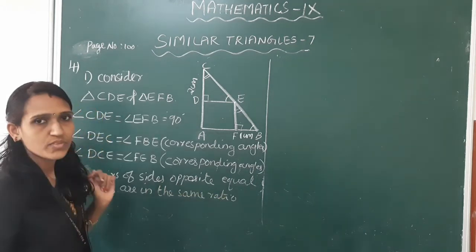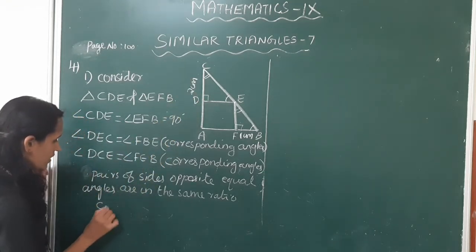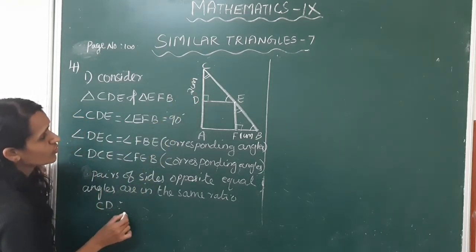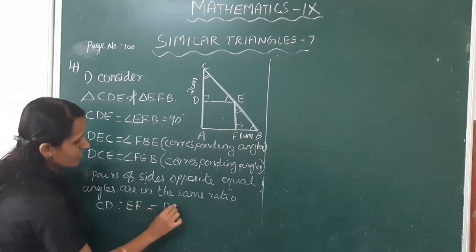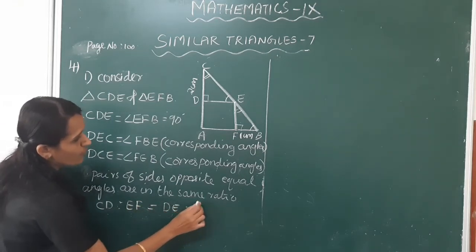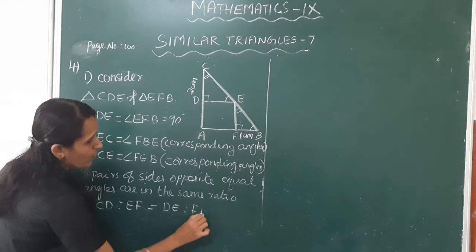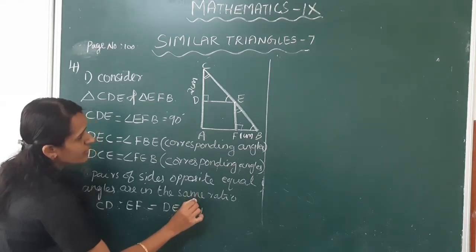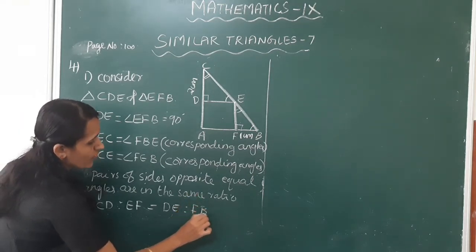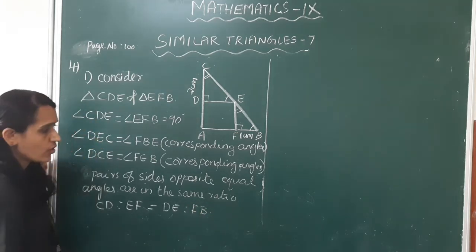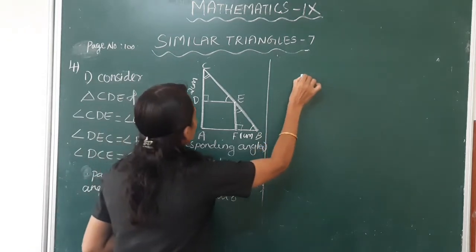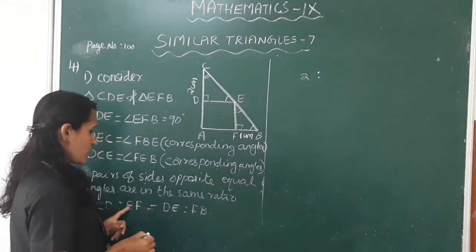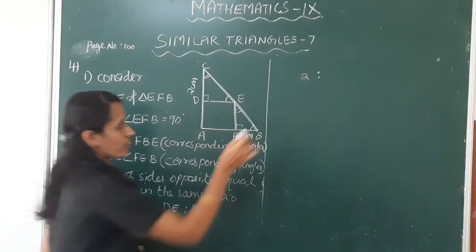Okay, that is CD is to EF is equal to DE is to FB. Okay, here CD is 2 is to EF.